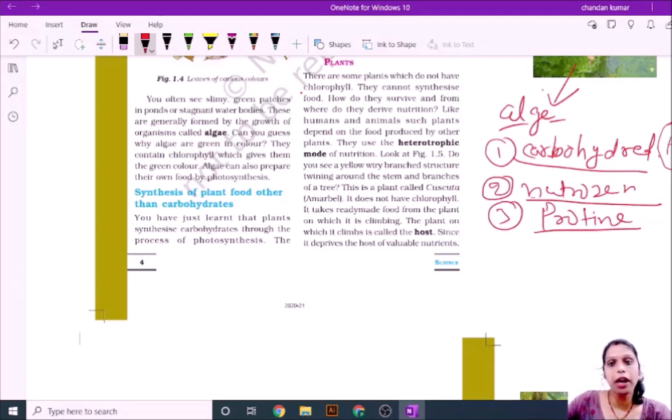Now I will talk about another mode, named heterotrophs. Sometimes you can see the heterotrophic mode in plants also.